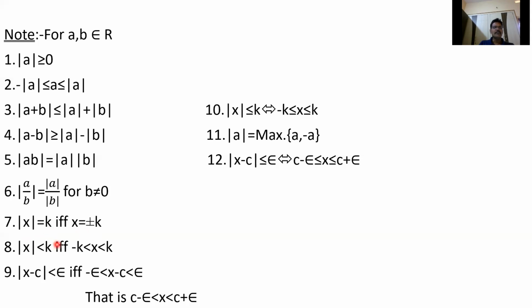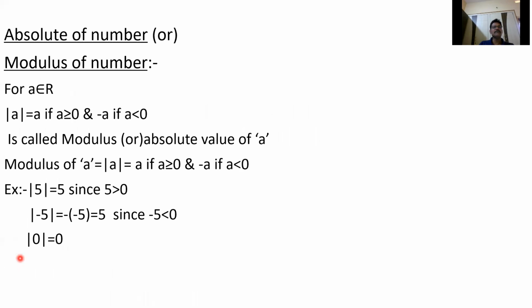And similarly, you can use this result many times: mod x less than k means minus k is less than x is less than k. So how can we get this? If x is positive, we get mod x, that is x, less than k. First we will get this. If x is negative, what happens? By definition, what is the definition of the modulus of a number? If a is positive, mod a can be written as a. If a is negative, we can write mod a equal to minus a.